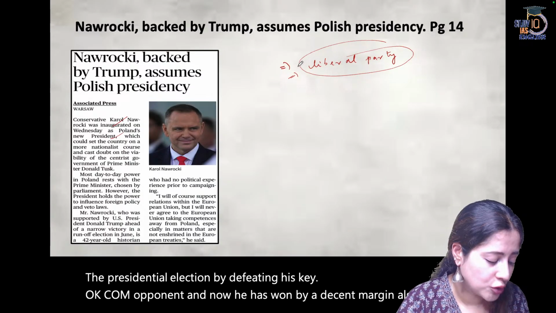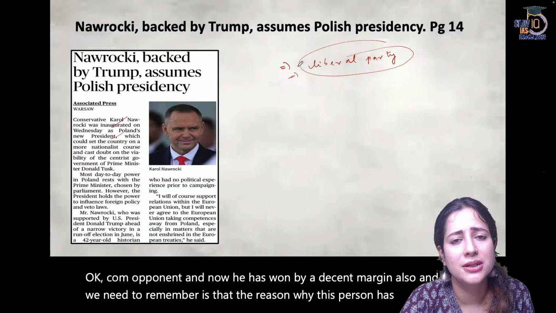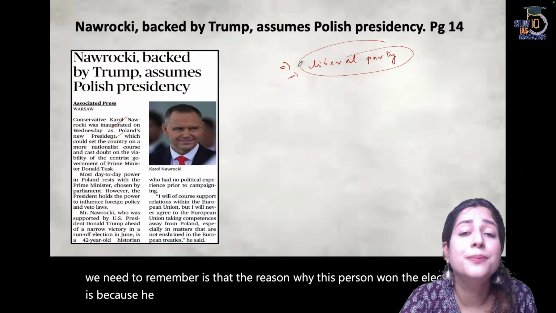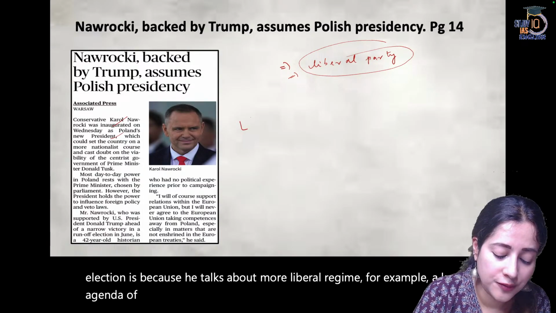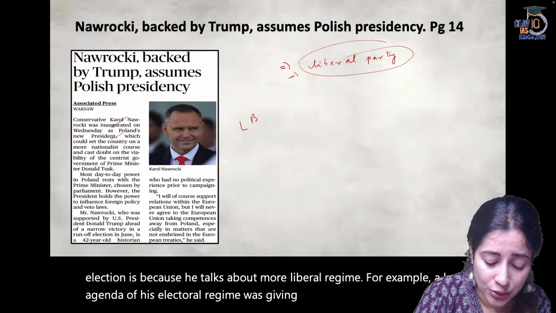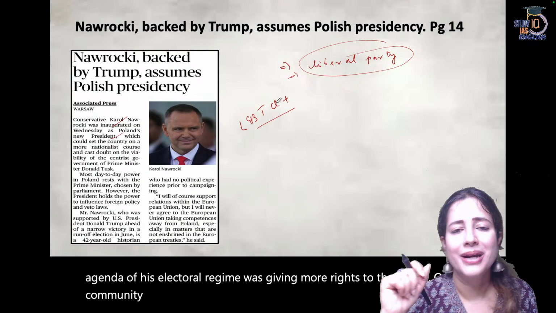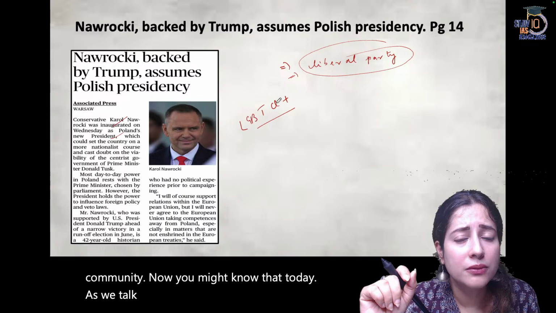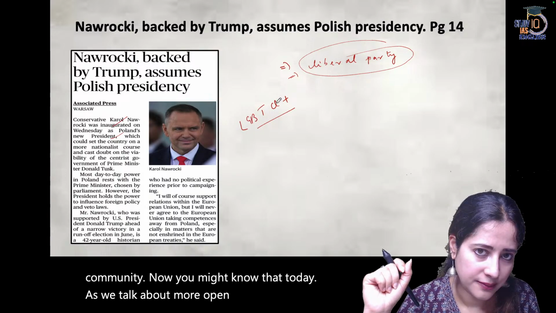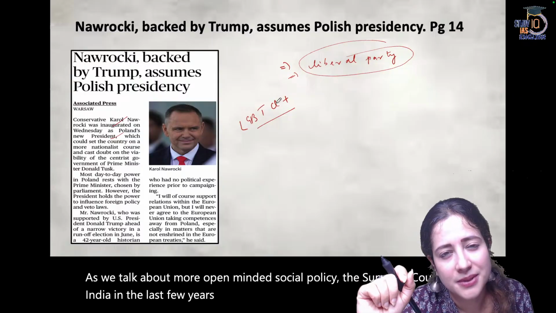And what we need to remember is the reason why this person has won the election is because he talks about a more liberal regime. For example, a key agenda of his electoral regime was giving more rights to the LGBTQ plus community. Now you might know that as we talk about more open-minded social policy, the Supreme Court of India in the last few years has also taken some such steps.